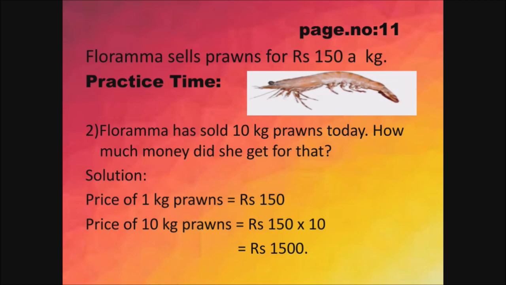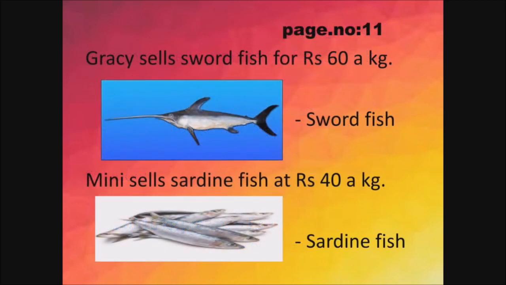Price of 1 kg prawns is equal to rupees 150. It's already given in the question. Next, price of 10 kg prawns is equal to rupees 150 into 10. If you multiply 150 into 10, you will get 1500. So, the price of 10 kg prawns is equal to rupees 1500. Is it clear, students? Now, see the next one in page number 11.